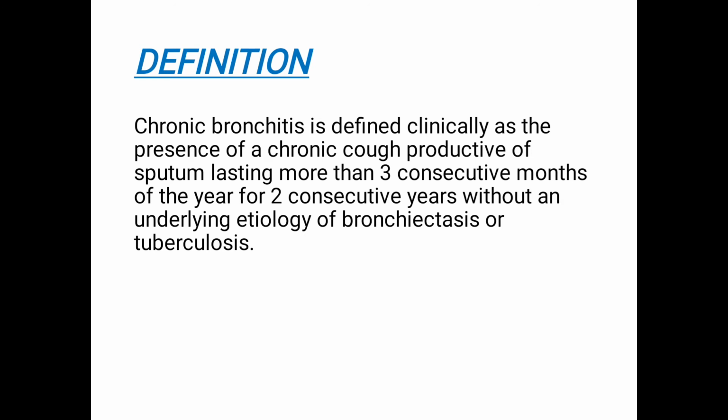So, when a person comes with a chronic cough with productive sputum which lasts for more than 3 months of the year for 2 consecutive years without any other cause, that is without an underlying etiology of bronchiectasis or tuberculosis, then we should suspect the patient is having chronic bronchitis.